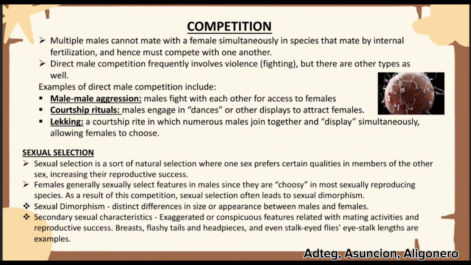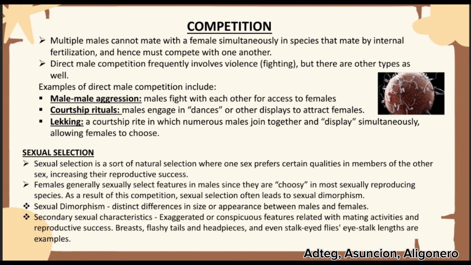Sexual selection. Sexual selection is a shared selection where one sex prefers certain qualities in members of the other sex, increasing their reproductive success. Females generally sexually select features in males since they are choosy, and most sexually reproducing species show this as a result of this competition. Sexual selection often leads to sexual dimorphism.